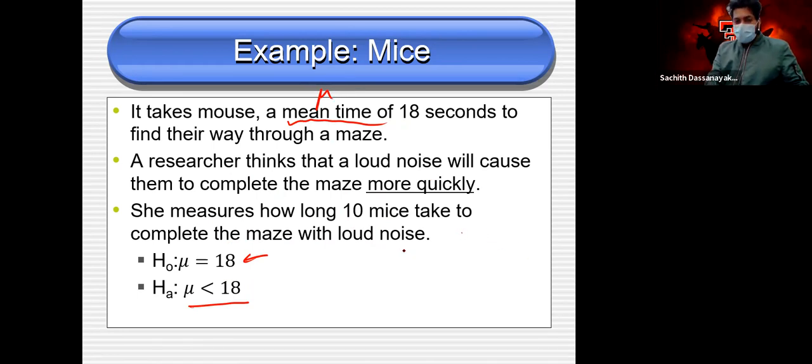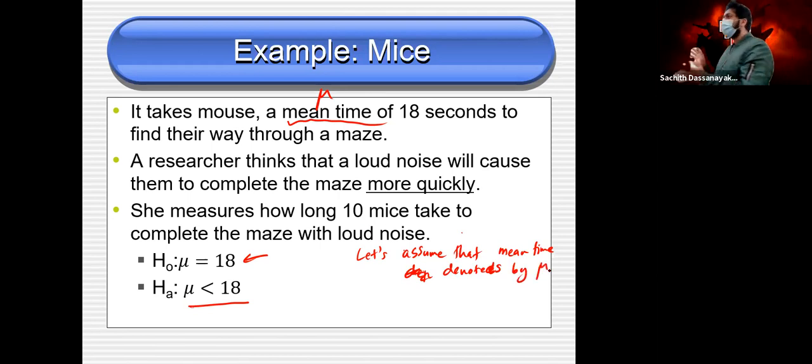Let's assume that the mean time is denoted by mu. Not only for this, whatever you use, you can write it something like this, so I know what this mu is.